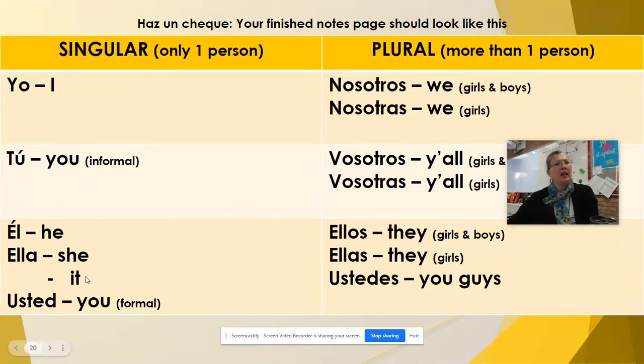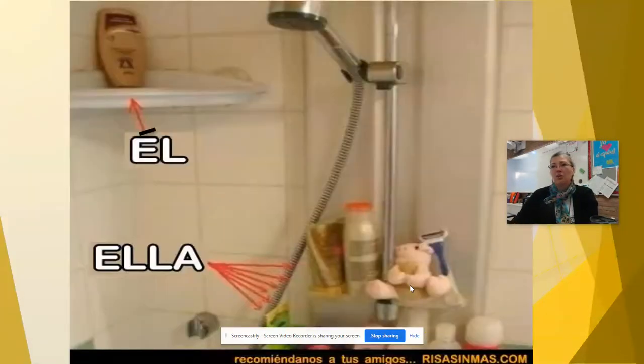Another thing I want you to add on your notes page, if it's not already there, I don't have a copy with me. But this section is where we get the phrase it. We don't really have a word for it in Spanish, so instead it's going to go here. And before you're like, what, huh? Just put it there, and we'll practice with it, and you'll see what I mean later. And then, right, usted, the plural of usted is ustedes. You see how they're correlated. They go across the board to one another.